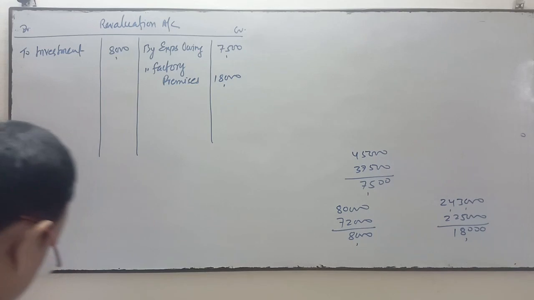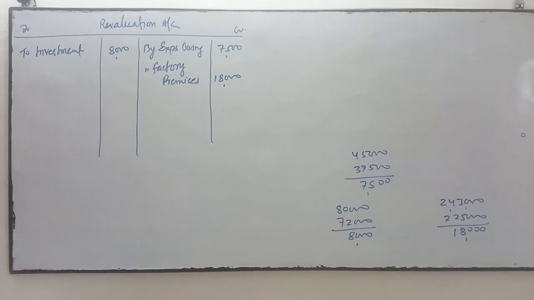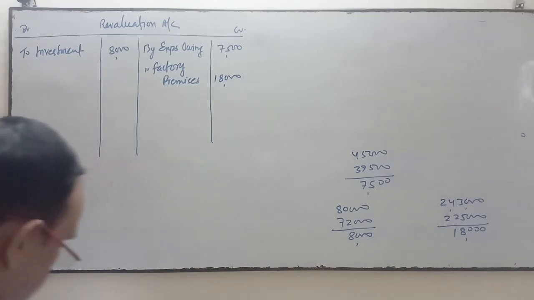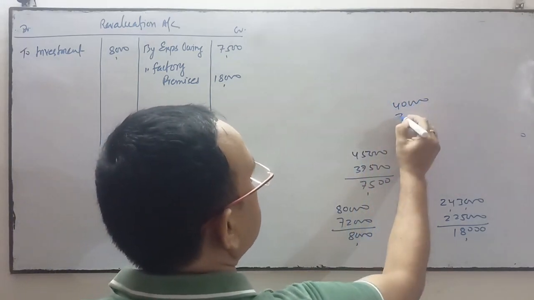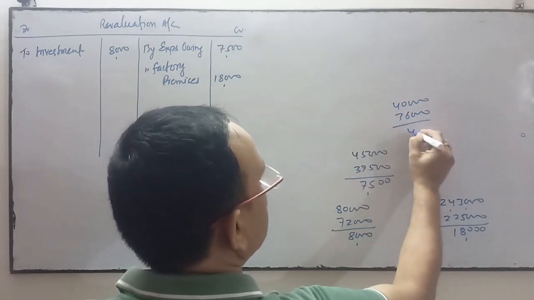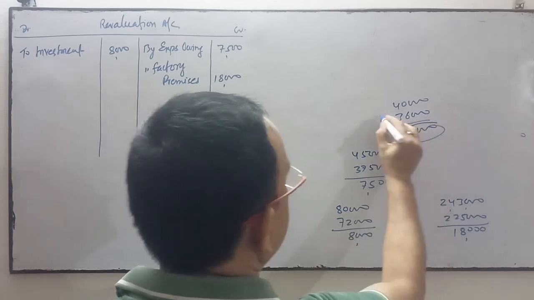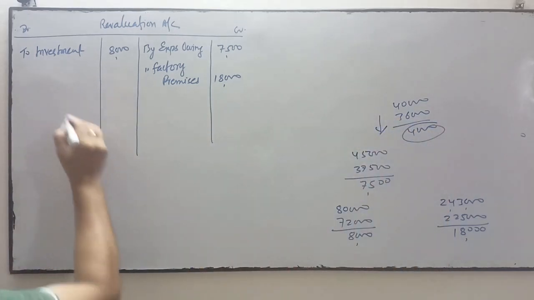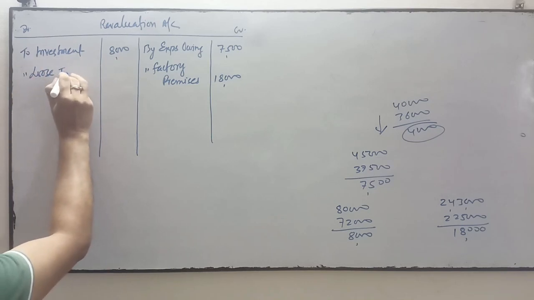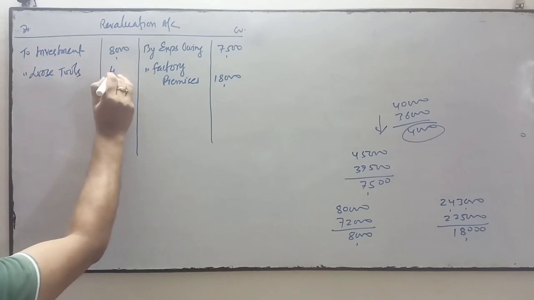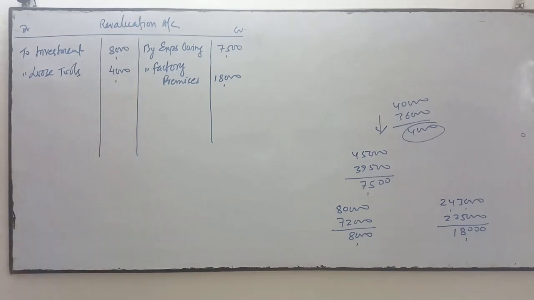Next is loose tools at 36,000. Loose tools given in the balance sheet is 40,000 and it is 36,000 now. So it is decreased by 4,000. So we'll write here loose tools decreased by 4,000. Loose tools is an asset, decreased by 4,000.